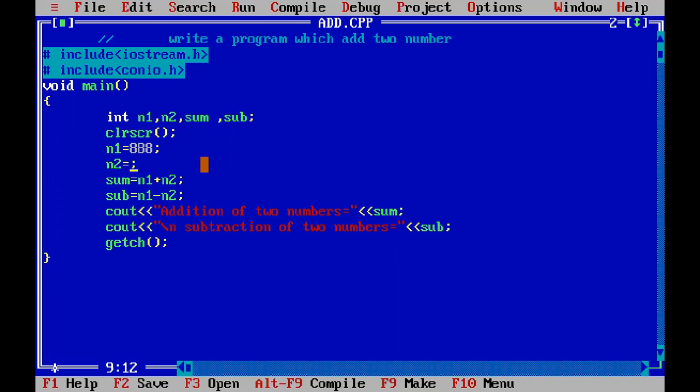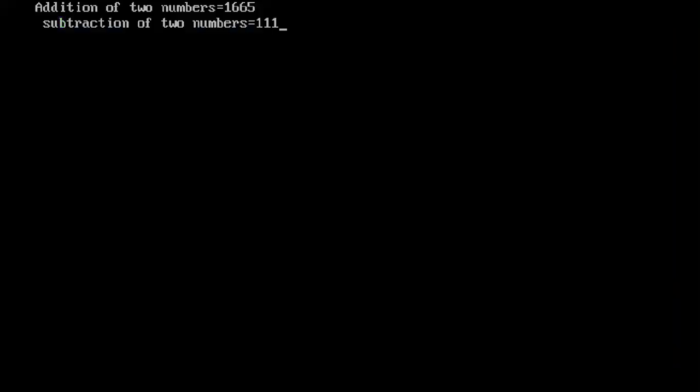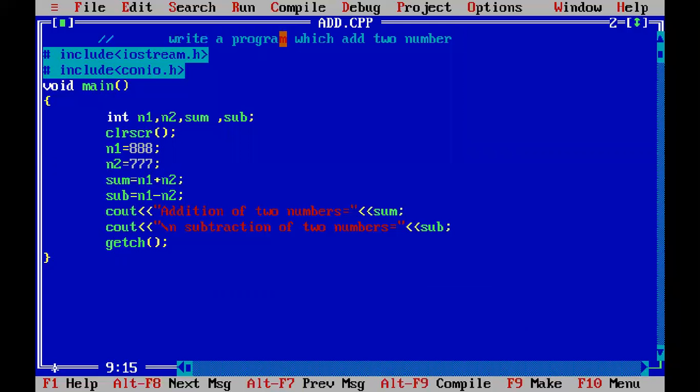I initialize n1 with 888 and n2 with 777. Let's check the result. We have already discussed this program in detail. Watch over here: the addition of two numbers is 1665, and the subtraction of two numbers is 111.